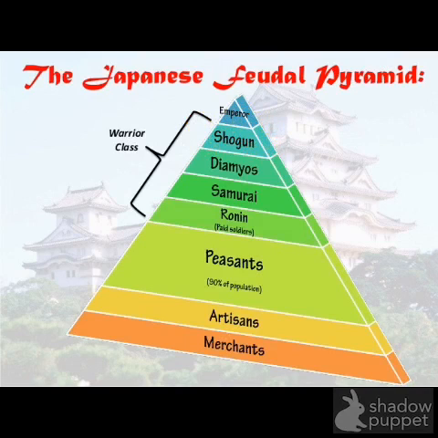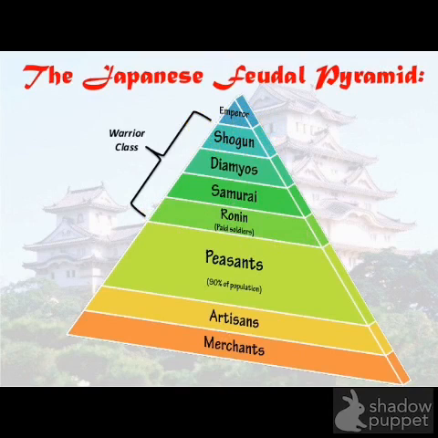Another interesting group right here is the ronins. These guys were masterless samurai, so they're still part of the samurai class, but didn't have a daimyo to work under. So usually they were pretty poor. The samurai were paid by rice and got their titles due to the daimyo's influence. These ronin had no daimyo to work under, so they wandered the land. Many of them formed groups of banditry. They would attack peasants. They would take items. A lot of them were really poor. Some of them had some wealth.